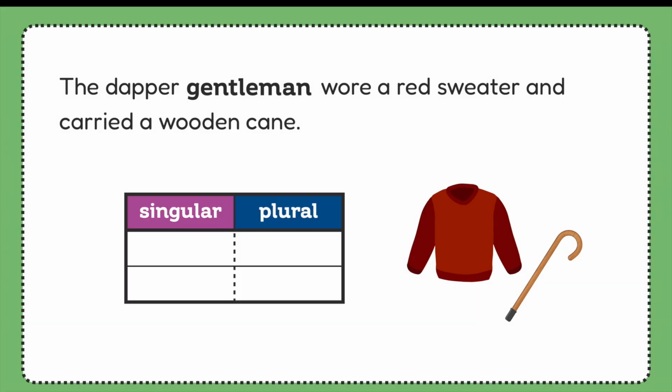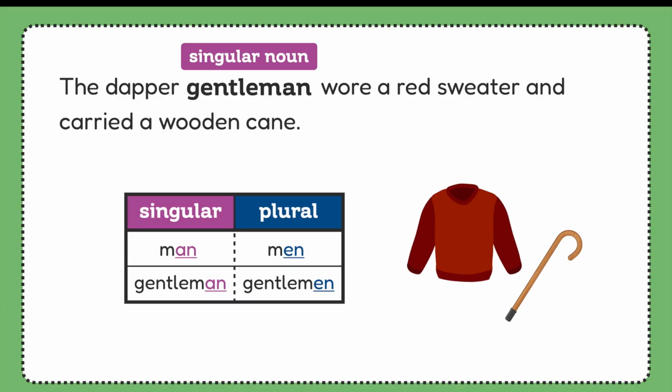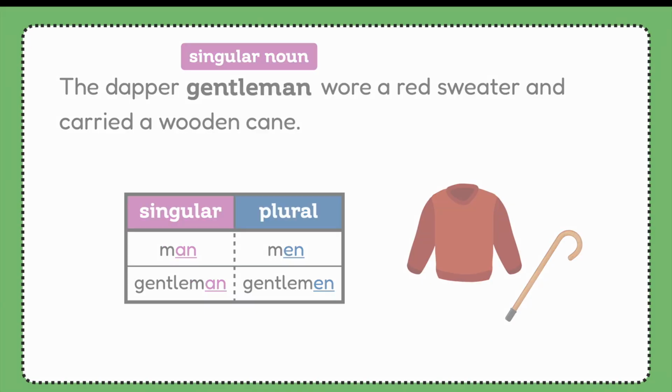Well, earlier we learned that the plural form of man is men. Since man is a root word of gentleman, I'm thinking it might be similar. That would mean that the singular form is gentleman and the plural form is gentlemen. Just like the word man, this is one of those nouns whose spelling changes when it goes from singular to plural. So in our sentence, the word gentleman is a singular noun. Great work. Let's try another.